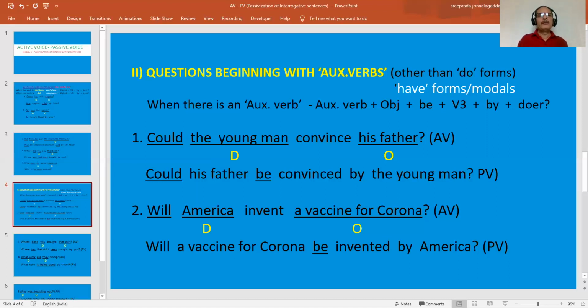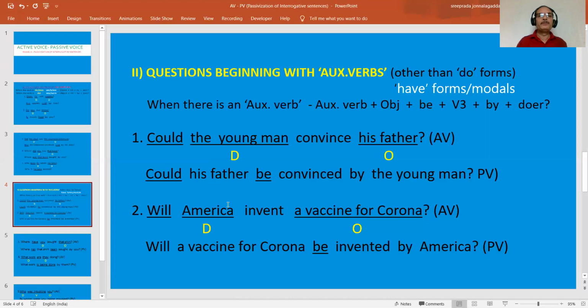That is what we have to remember. Question number 1. Could the young man convince his father? So this is a question. So could. So this is what kind of verb? It's a modal verb. Could is